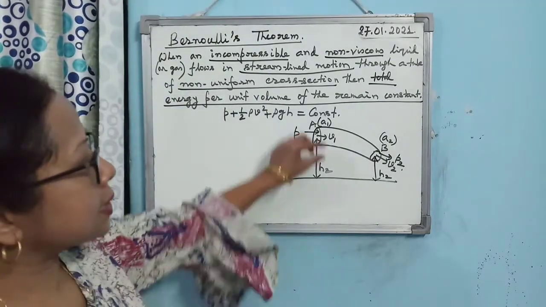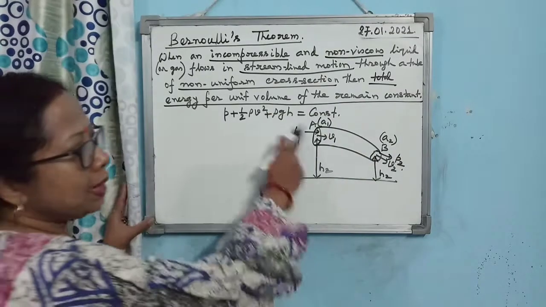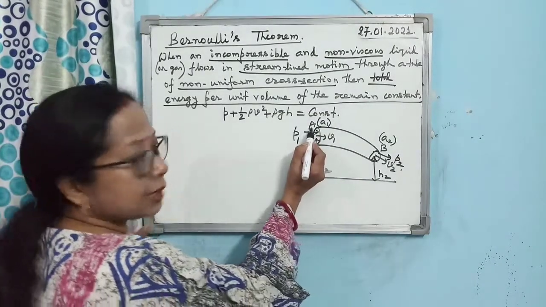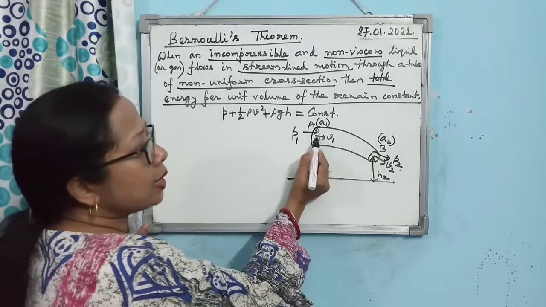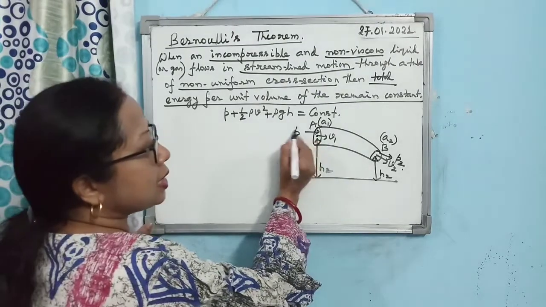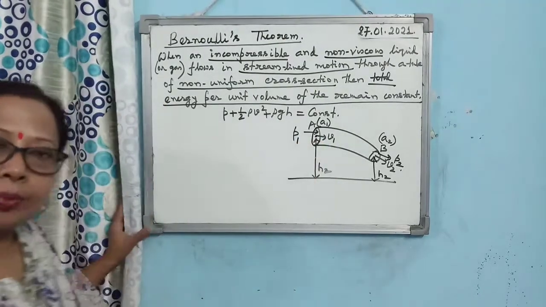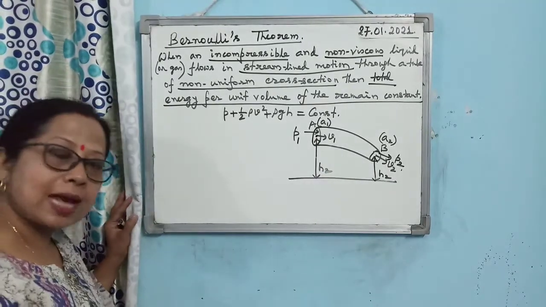For that, let us consider a non-uniform cross-section tube AB. Here at the point A, the cross-sectional area is A1. V1 is the velocity of the liquid at the point A. P1 is the pressure acting on the liquid. You must draw the arrow to show in which direction pressure is acting.